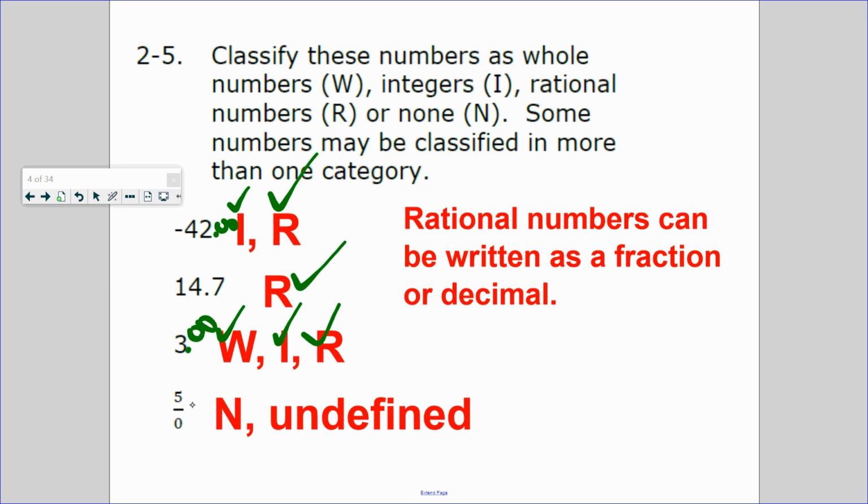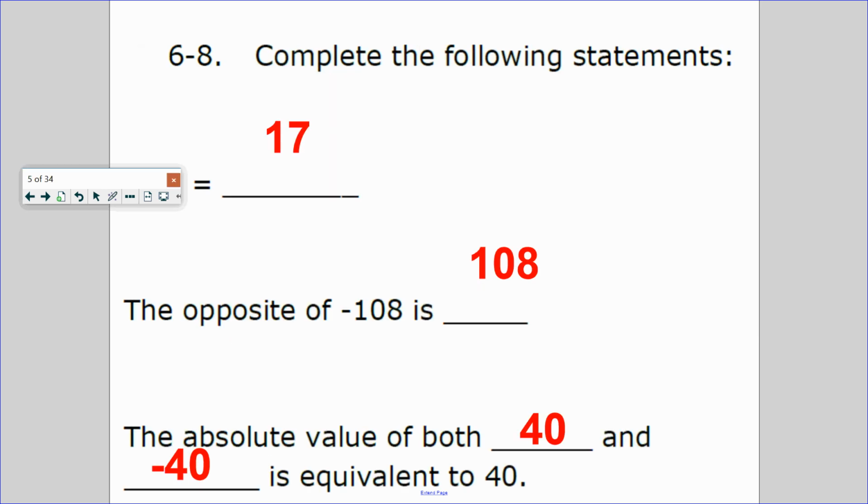If you had 5 and you divide it among 0 people, just pretend I had $5, and I walk around and say, I would like to divide this among 0 people. Is that even possible? No. If you had 5 cookies and you didn't want to divide it to 0 groups, is that possible? No. There is no answer. It's called undefined.